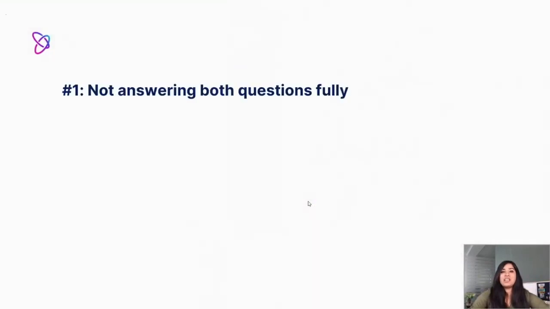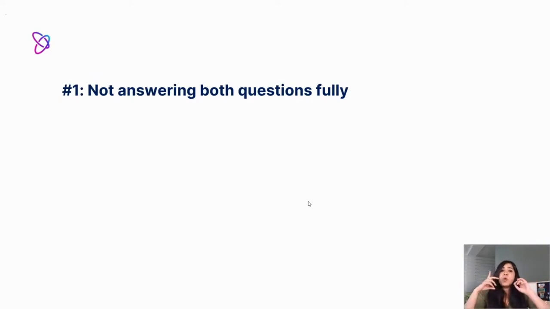All right. So mistake number one would be that we are not answering both questions fully. So we see the question, we see the lead-in statement, we see both the questions following it. And when we're writing, we might be under pressure. We might have spent a little bit more time on task one, so we might have a little less time on task two. So we miss out maybe the first question or the second question, or we might not know how to answer the first question and/or the second question.